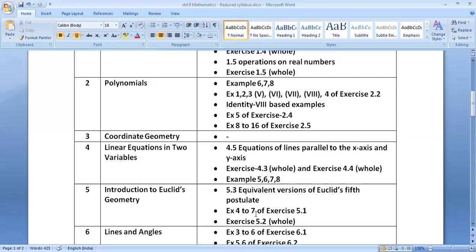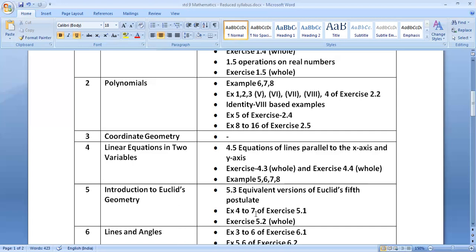I'm not reading them. Page number 83, example 1 is also included. Page number 84, example 2 is also included. Page number 85, theorem 5.1, two distinct lines cannot have more than one point in common. This is also included.